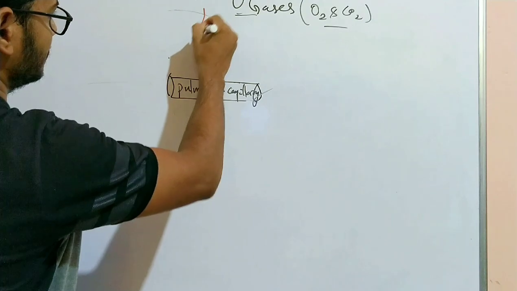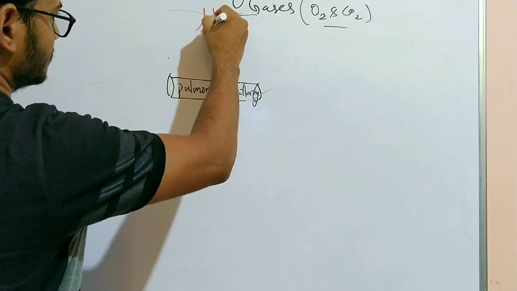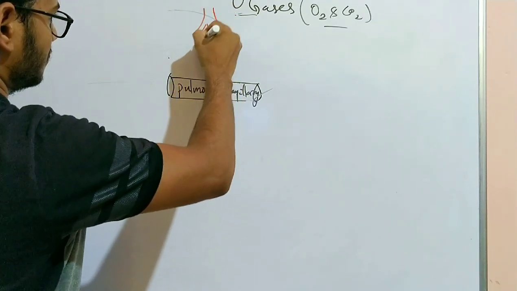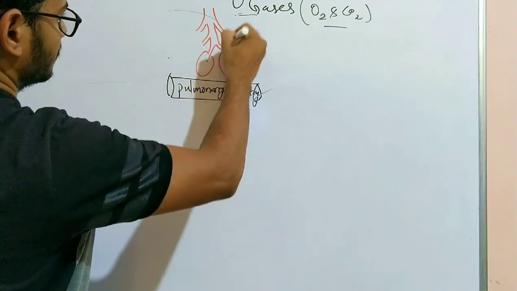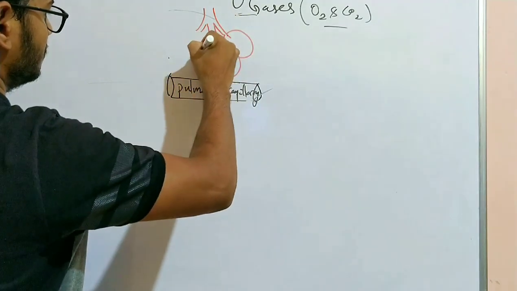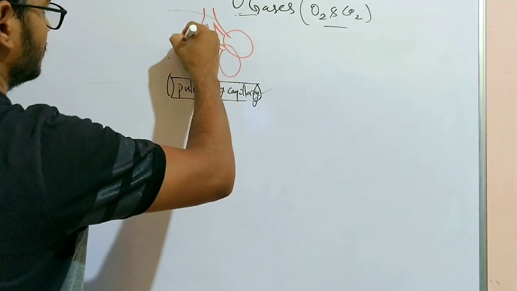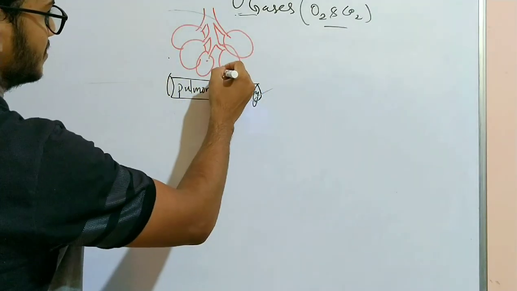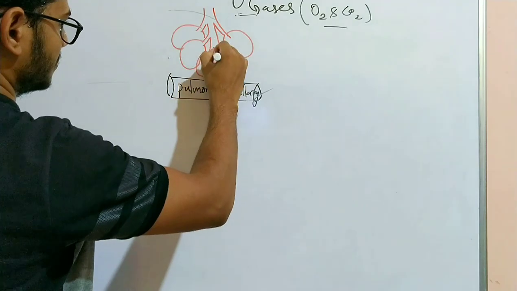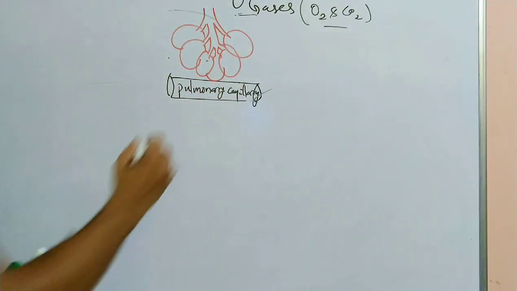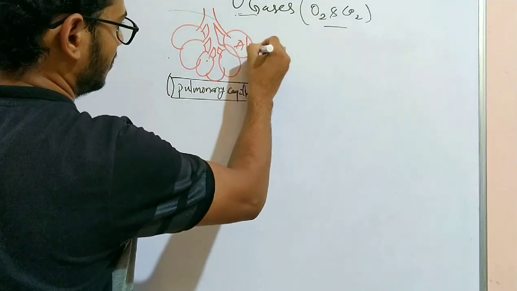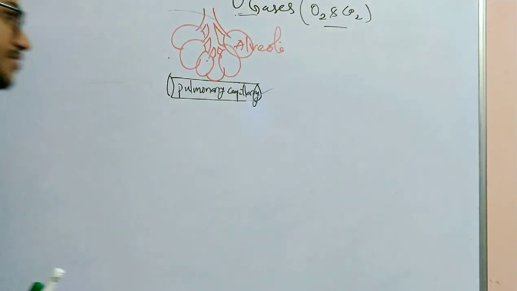So let's consider this as the alveoli. These are the air sacs or the alveolar sacs present in the lungs. So these are nothing but our alveoli, or the air sacs of the lung.